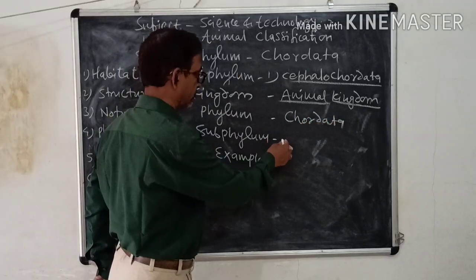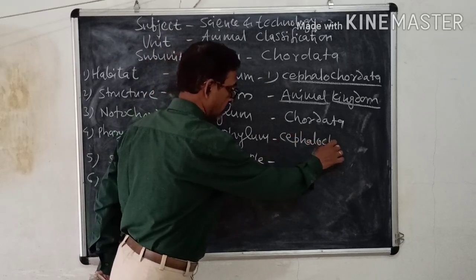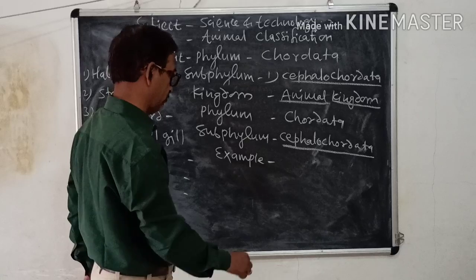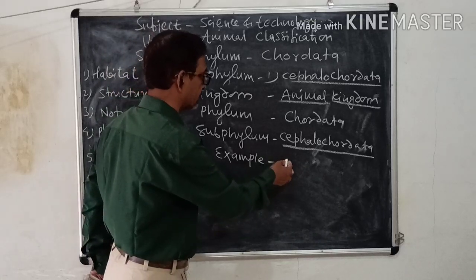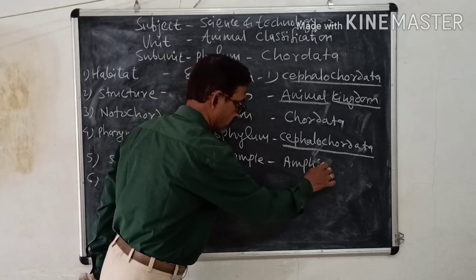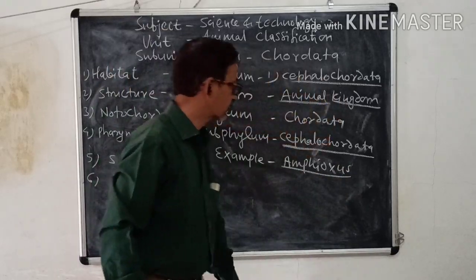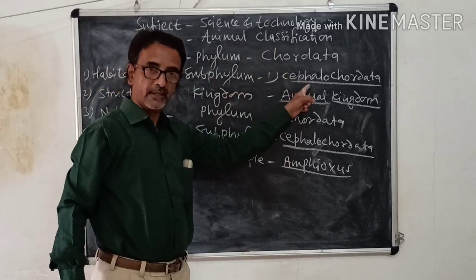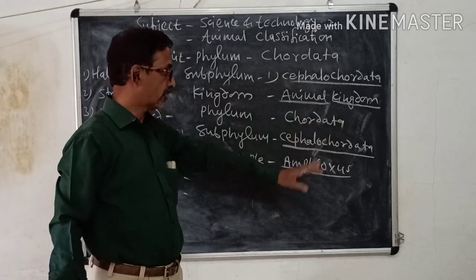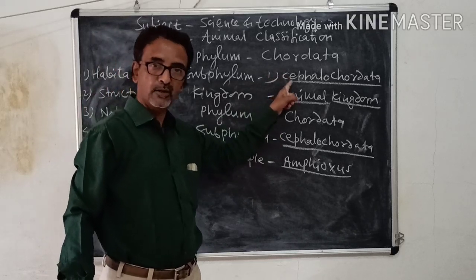Then subphylum: Cephalochordata. And the example is Amphioxus. So that is all about subphylum Cephalochordata. Cephalochordata means the notochord is present throughout the body. With that, that is the end of the second subphylum, Cephalochordata.